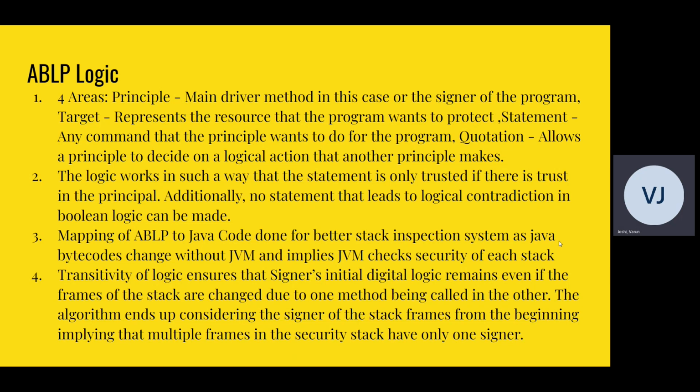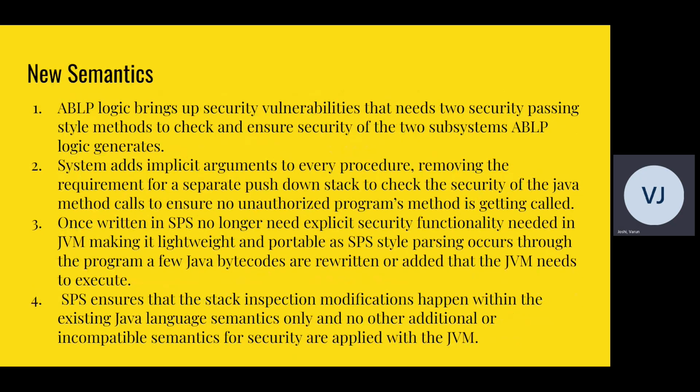Second thing is new semantics. So ABLP logic obviously brings up security vulnerabilities that need two security passing style methods to check and ensure the security of the two subsystems that the ABLP logic generates. And this is what the new semantics do. So the idea is that there are two subsystems that need checking, and what the system does for that is they add implicit arguments to every procedure, hence removing the requirement to have a separate pushdown stack to check the security of the Java methods to ensure that no unauthorized program is getting called.